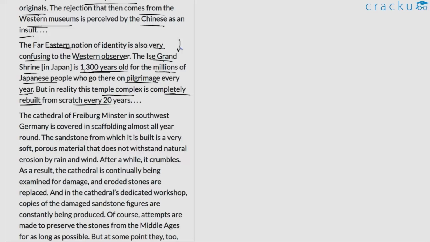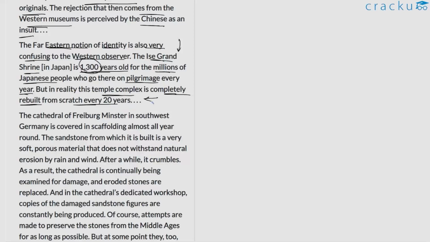But altogether, the author is simply trying to highlight how the Western world often has a lot of trouble reconciling with the Eastern concepts or Eastern notions of imitations or reproductions. So he's trying to extend on this idea by giving us the example of the Ise Grand Shrine, wherein he's trying to say that this is a shrine that is considered to be 1,300 years old by the Japanese people, but in fact it's built from scratch every 20 years.